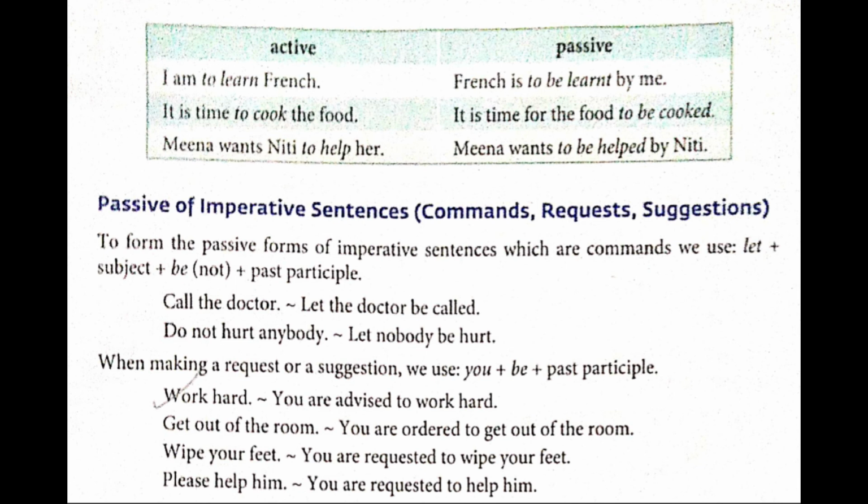Now here the second sentence, get out of the room. It can be an order, it can be a suggestion also. So here, in the given rule about request or suggestion, you can use you plus be type. Now here, in get out of the room, you is taken as plural, so you will be using you are ordered to get out of the room.